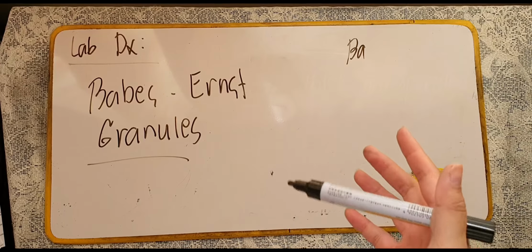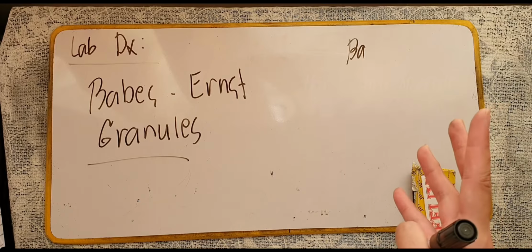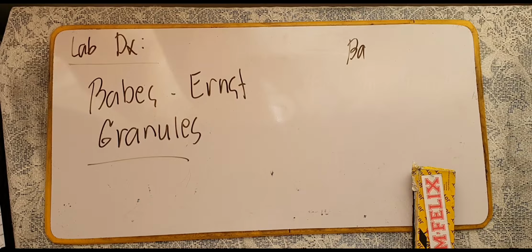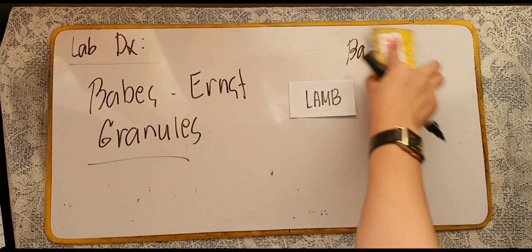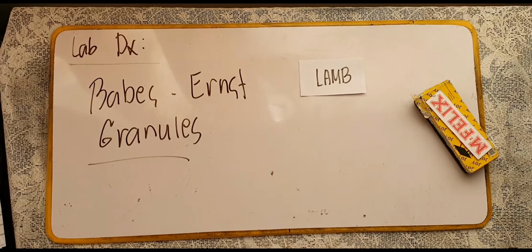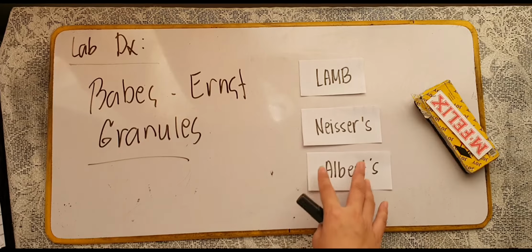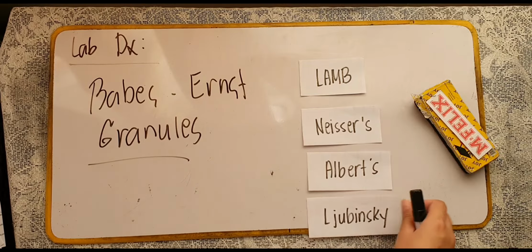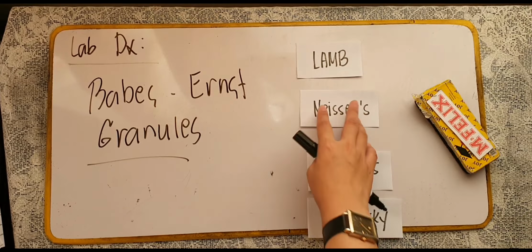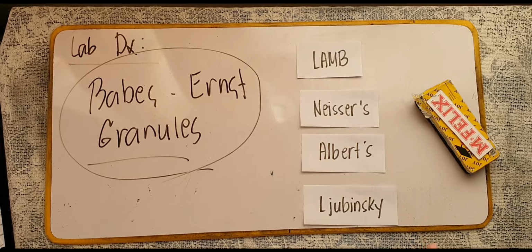Now, these metachromatic granules class, they can be demonstrated by using special stains. So, pwede natin silang gamitan ng special stains. For example, we have your Loeffler's alkaline methylene blue stain. We also have your Neisser's stain, your Albert's, and your Lubinsky. So, 4 lang pala yung ating special stain to stain these metachromatic granules: Loeffler's alkaline methylene blue, Neisser's, Albert's, and Lubinsky.